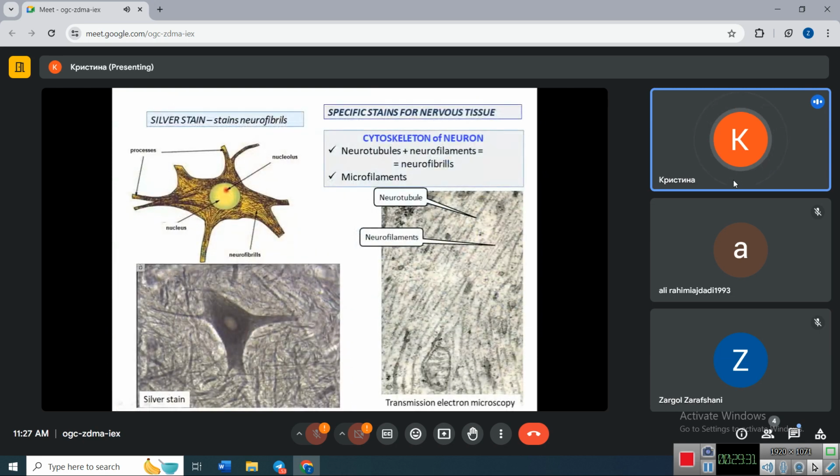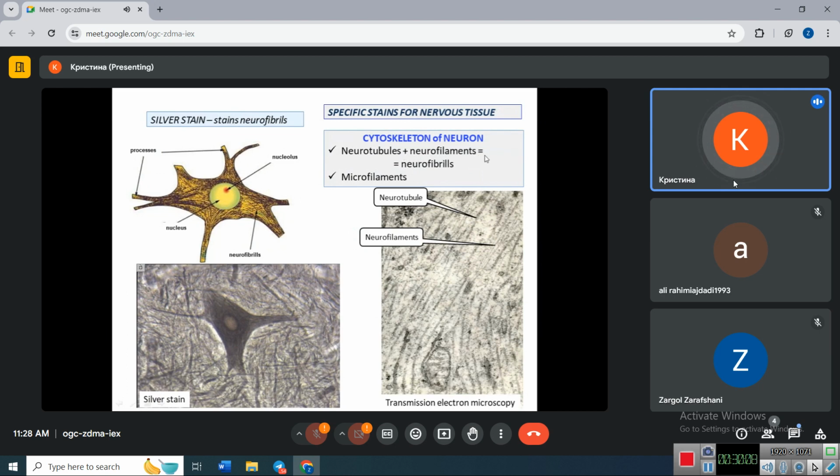The same as here. Second type of staining for nervous tissue is the silver stain. Silver stain stains neurofibrils inside the cytoplasm of the cell, both in perikaryon and in dendrites and axons also. Neurofibrils are the combination of neurotubules, which are microtubules, and neurofilaments, which are intermediate filaments. So microtubules and intermediate filaments together form neurofibrils.